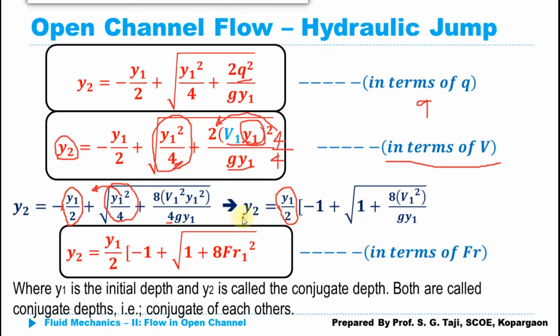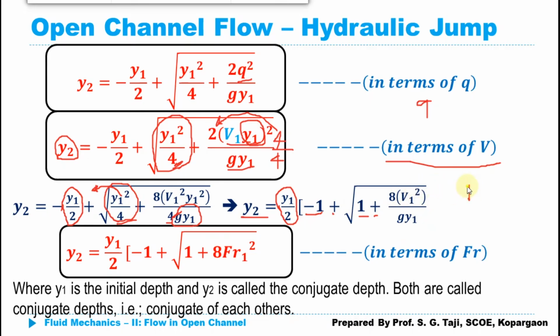So what I can write down, the equation for the y2 is equal to y1 upon 2 in bracket minus 1 plus, here we have taken y1 upon 2 common, that is 1 plus, here is the equation, what is remaining here, 8v square upon g y1. So what we have written here, 8v square upon g y1. So what is this v square upon g y1?